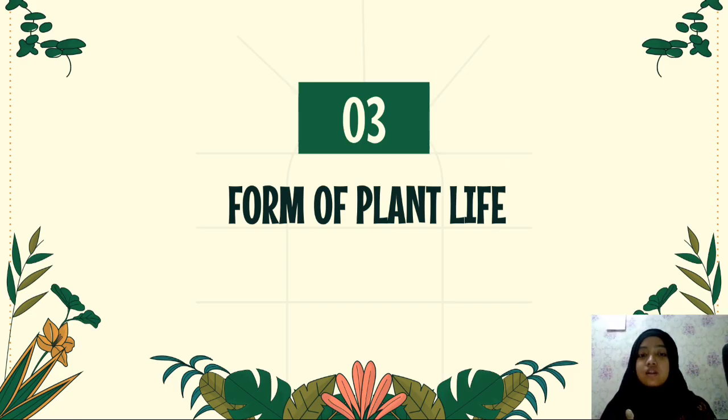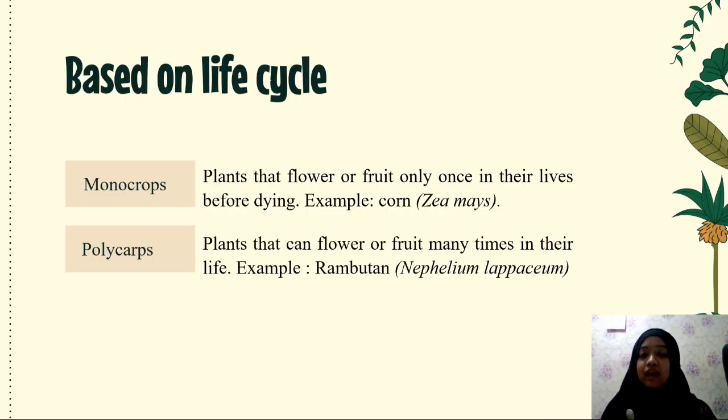Next is number 3, form of plant life. Plant life form refers to the way plants adapt to their environment and can be distinguished based on several criteria. The following is an explanation of the different plant life forms.